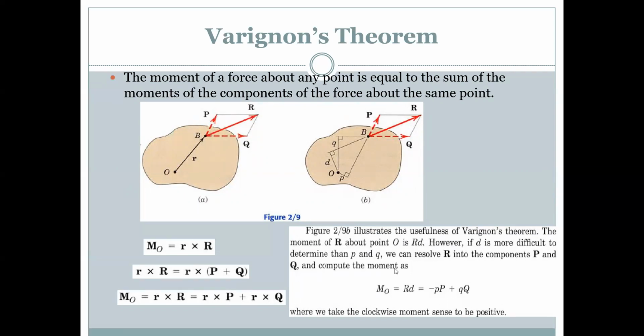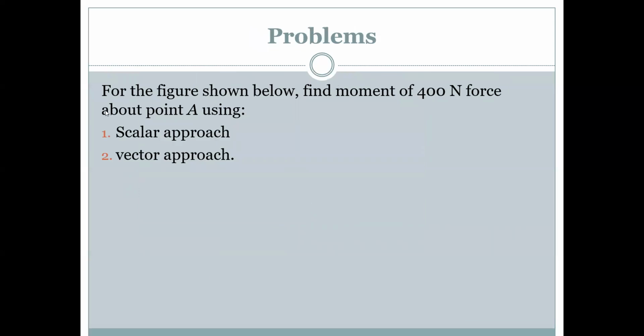In a PQ plane, we can resolve R into the components P and Q and compute the moment as Mo equal to Rd, where we add up all the moments. Mo is equal to r cross R, where the resultant R is taken as P plus Q, so Mo is equal to r cross P plus r cross Q, where it is the cross multiplication.